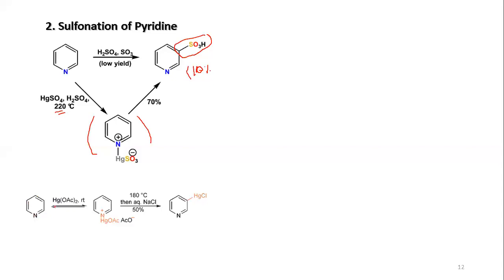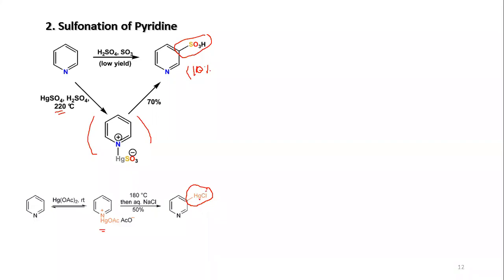When pyridine is treated with mercuric acetate at room temperature, this can be isolated. If you heat it with aqueous sodium chloride at 180 degrees centigrade, people do see the mercury chloride at the beta center of the pyridine. That means this 1,5 sigmatropic rearrangement has happened.